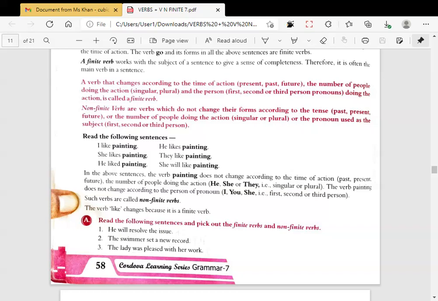Very good. So finite verb. Who has understood the concept of finite verb in this class? Rudy, Vivek. Vivek, come here.